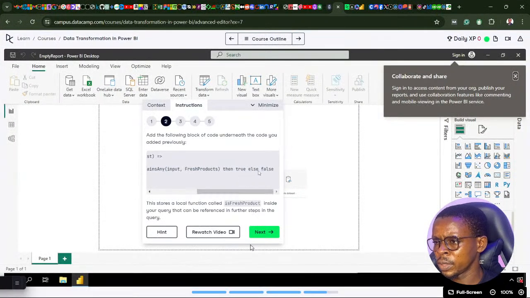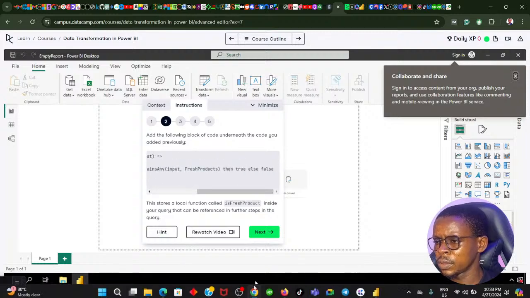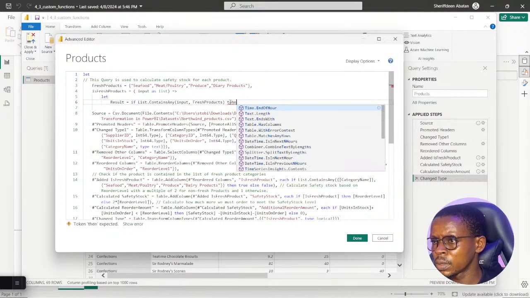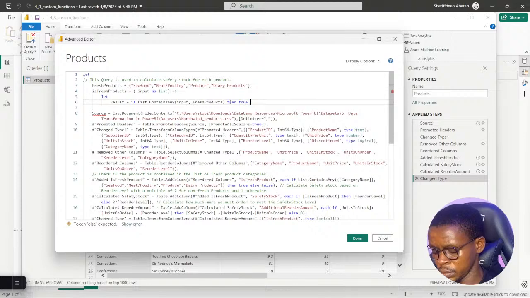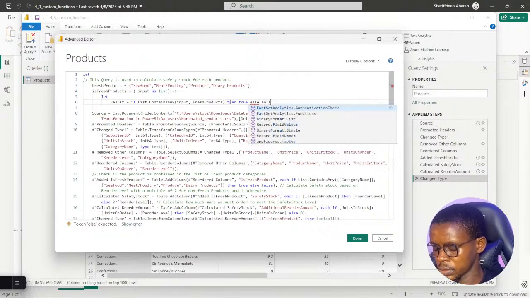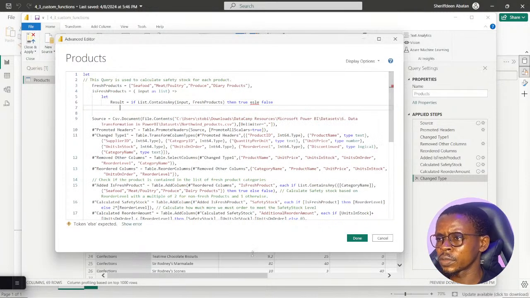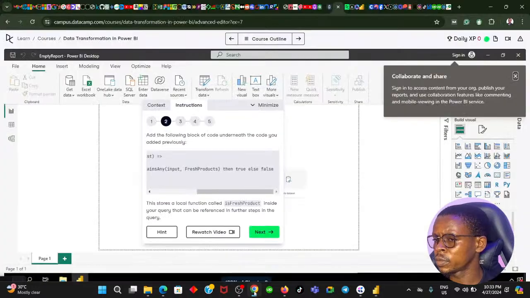Then it says then two else false, then two, coming back here, then two else false. So look at the line of code one more time.